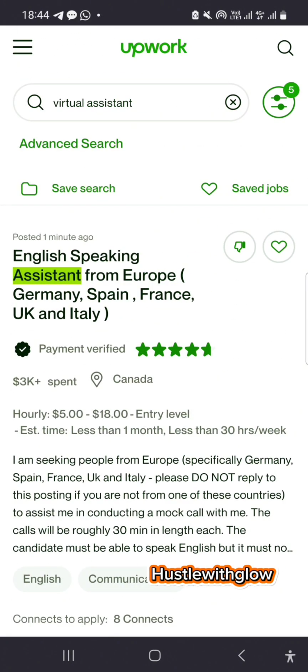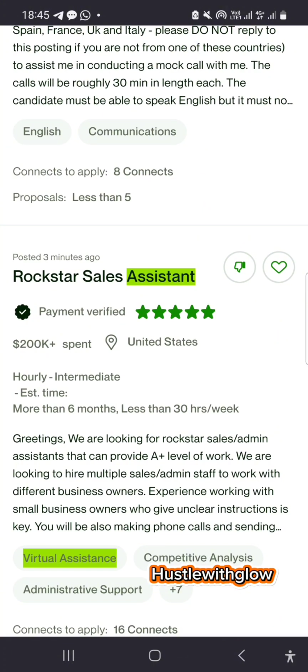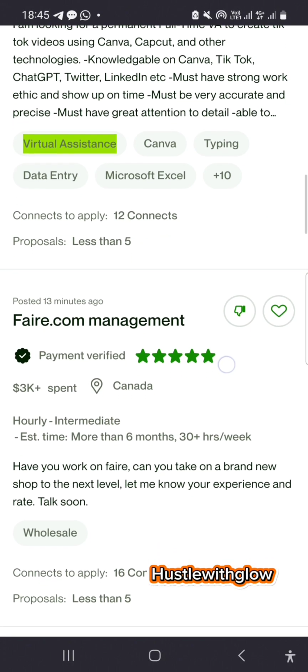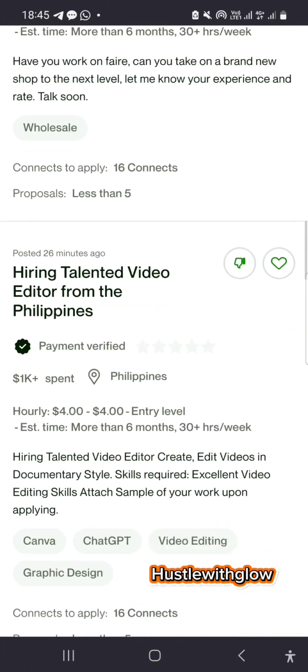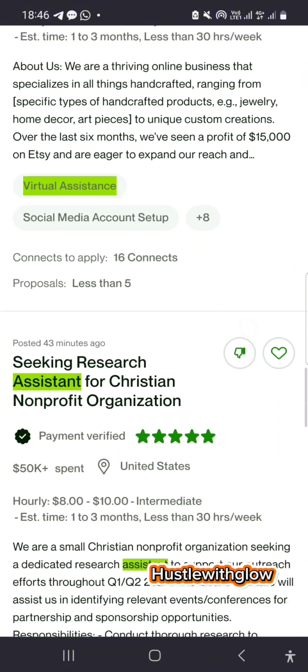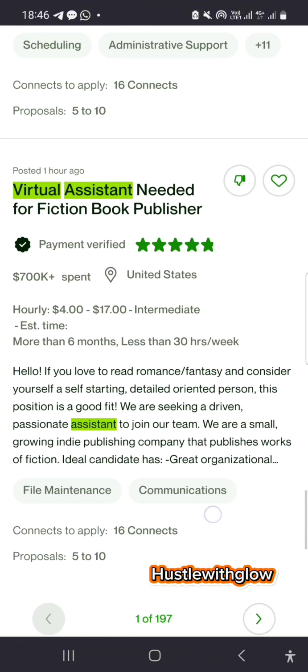So let's say you want to look for small connects. You can just go ahead and search for the ones that have lower connects. You can see you can apply to this one with 8 connects. This one is 12, this one is 16. Just look for the ones that will not take much of a connect, because those with big connects are like the juicy jobs. Everybody will rush it.